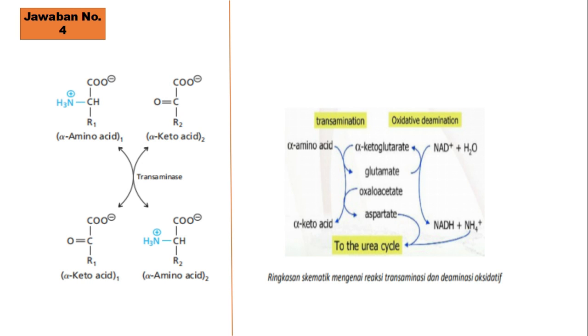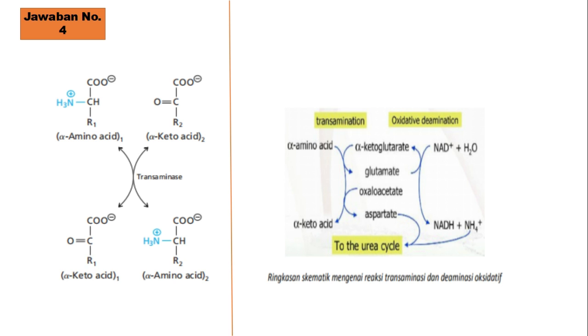In the transaminase reaction, an alpha amino acid can transfer into an alpha keto acid, and the alpha keto acid can change form into an alpha amino acid too.